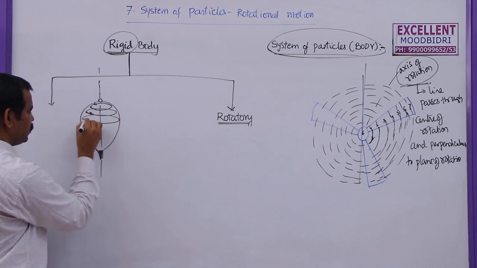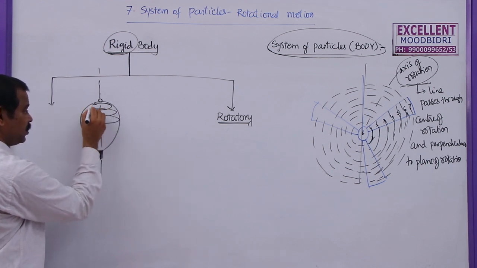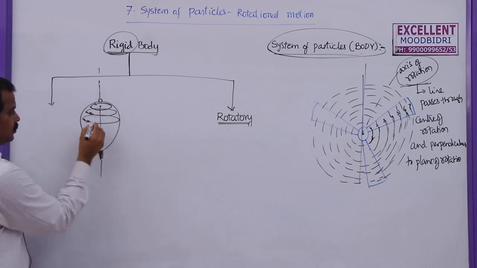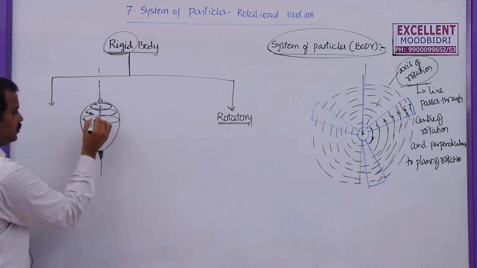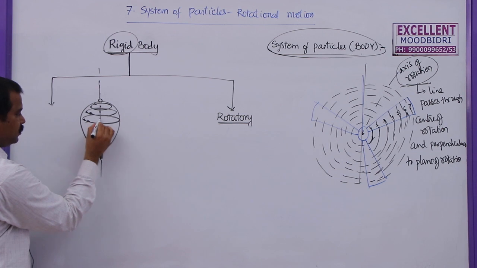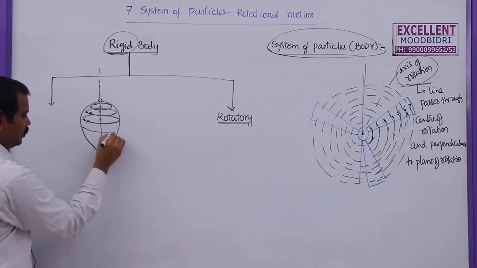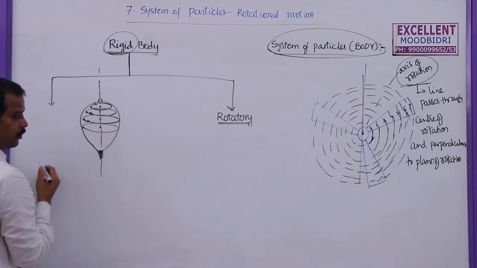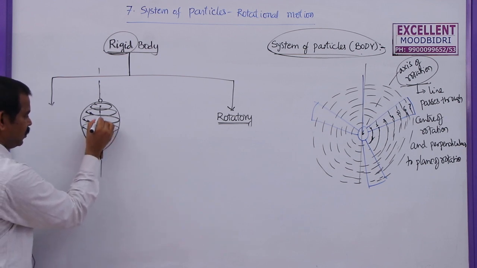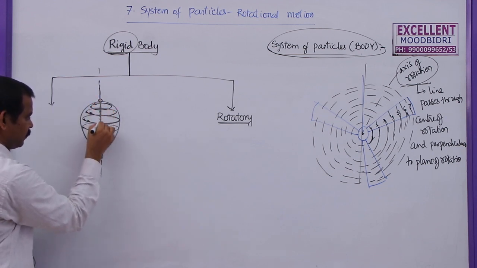This particle will rotate in this circular path. For this circular path, this is the center. Similarly, for this circular path, this is the center. For this circular path, this is the center. So for this particle, it will rotate about a center of rotation. So all these centers of rotation will lie along a line.